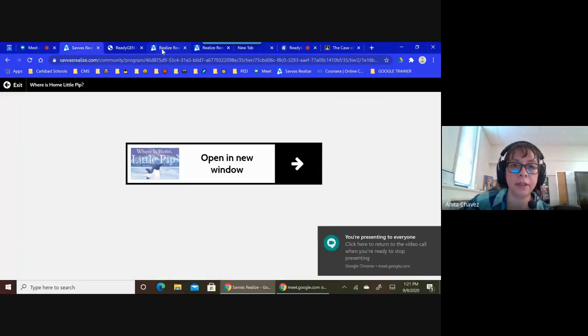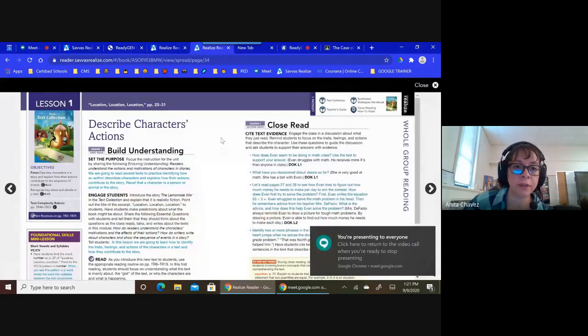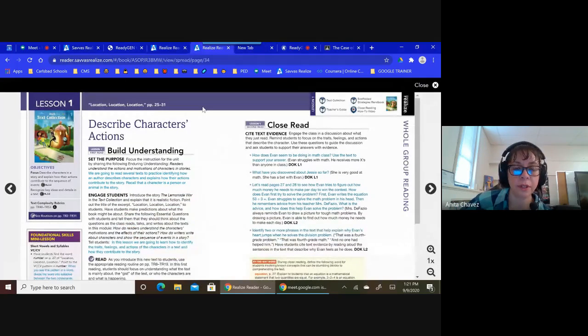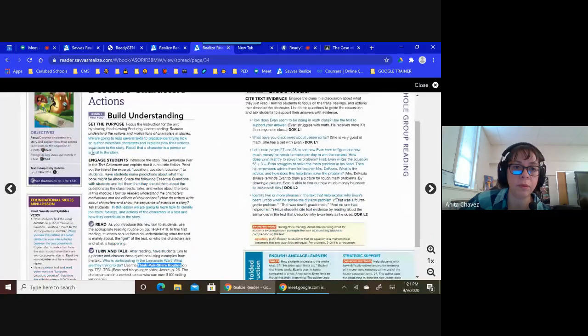It's mostly for those of you who are new to ReadyGen: how to navigate the electronic version, finding this main page, and using these blue highlighted parts as your script and putting that into a Cami doc, using the questions as prompts for your student questions, things like that.